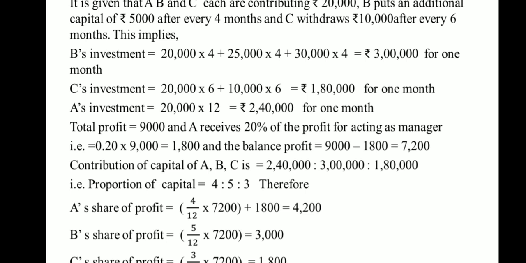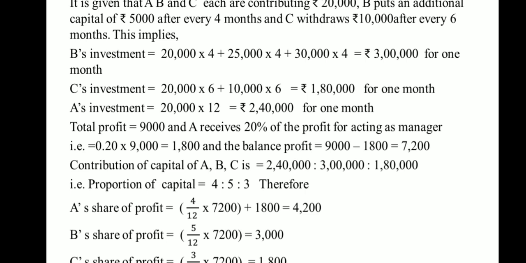So what is the share now? Here their capitals are: A's is 2,40,000, B's is 3 lakhs, and C's is 1,80,000. So you can simplify this proportion. The proportion becomes 4, 5, and 3. Now it is simple. Total is 4 plus 5 plus 3, which is 12. So out of 12, A's share is 4, B's share is 5, and C's share is 3.